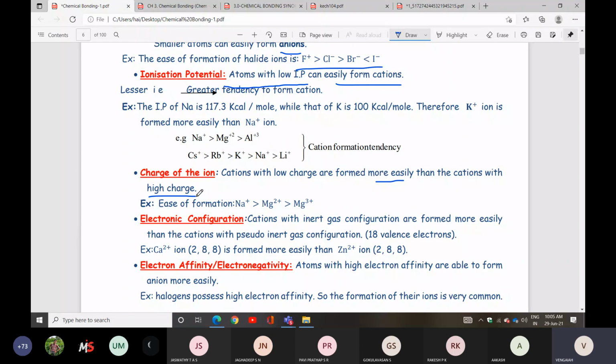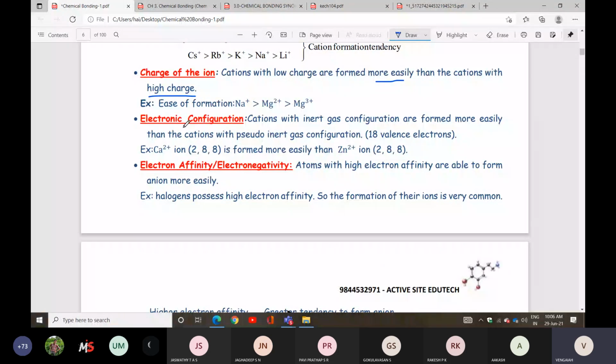Next one is electronic configuration. Cations with inert gas configuration are formed more easily than cations with pseudo inert gas configuration, like the 18 electron configuration. So Ca2+ with configuration 2, 8 is formed more easily than Zn2+. Nothing but octet configuration is formed more easily compared with the pseudo inert gas configuration. That you can take.